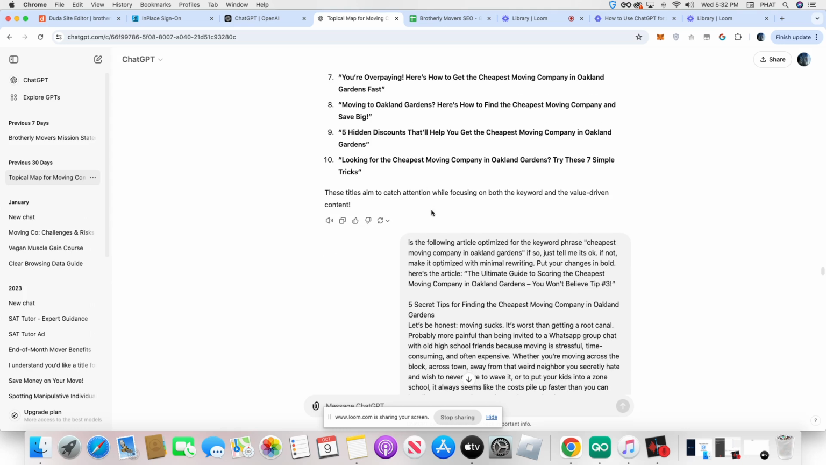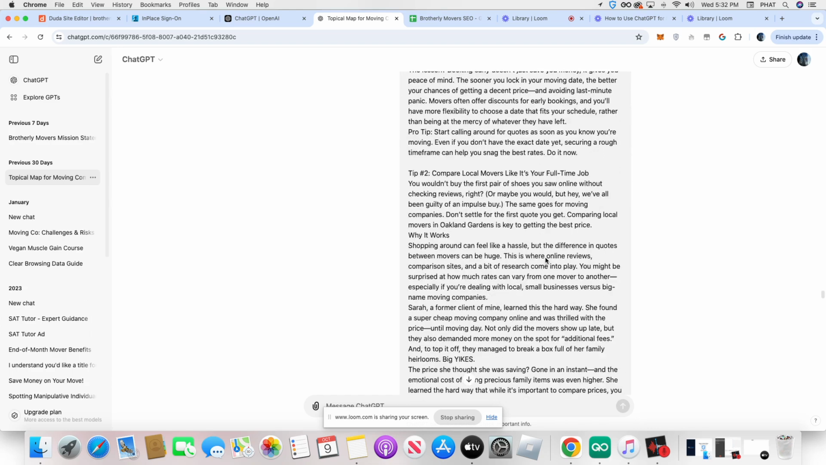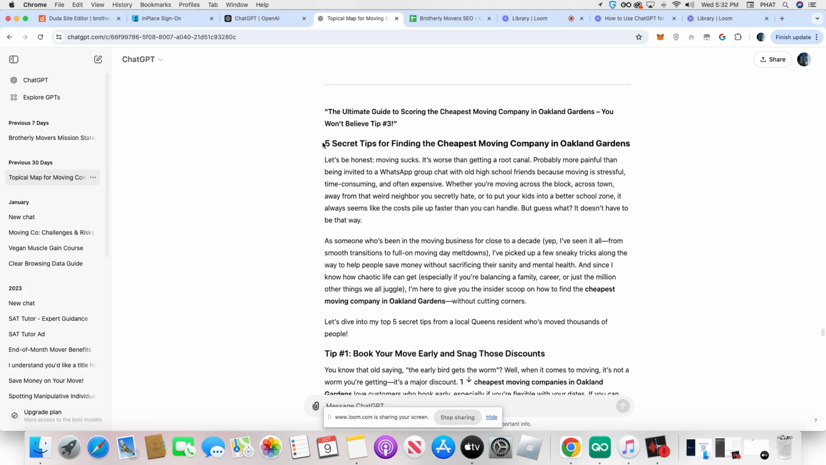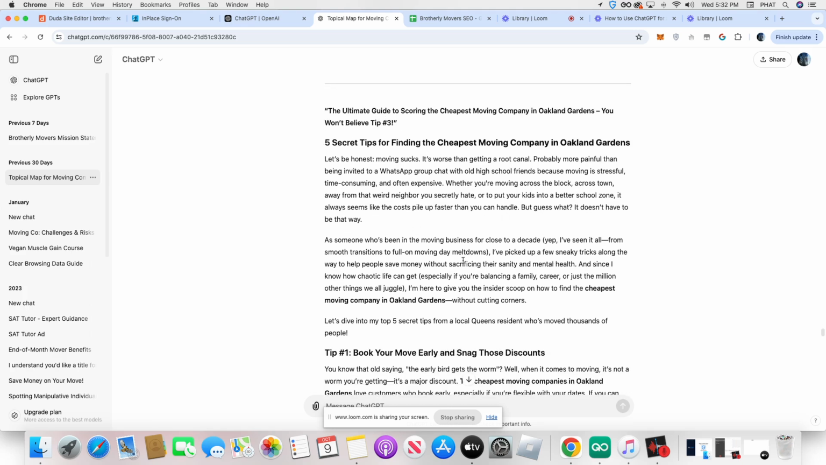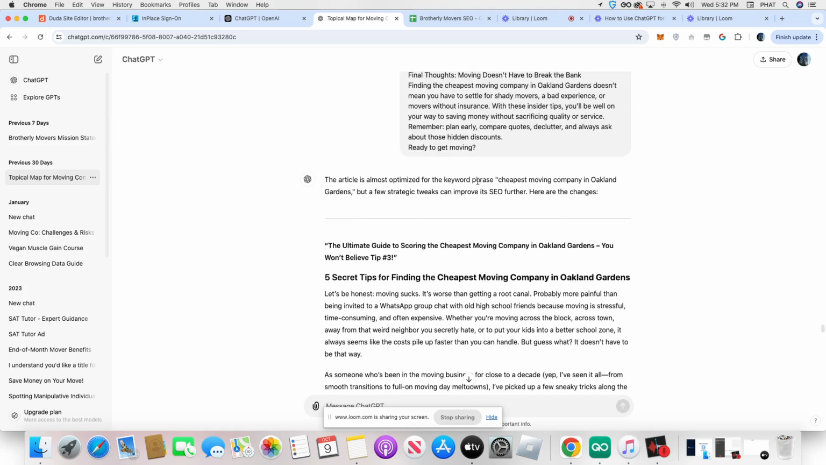Then I finally asked it the last thing: is the following article optimized for the keyword phrase cheapest moving company in Oakland Gardens? If so, just tell me it's okay. If not, make it optimized with minimal rewriting. Put your changes in bold. So I pasted the whole article, and then boom, it just looked at my article and let me know if it was optimized for that keyword, because that's the goal and agenda, right?